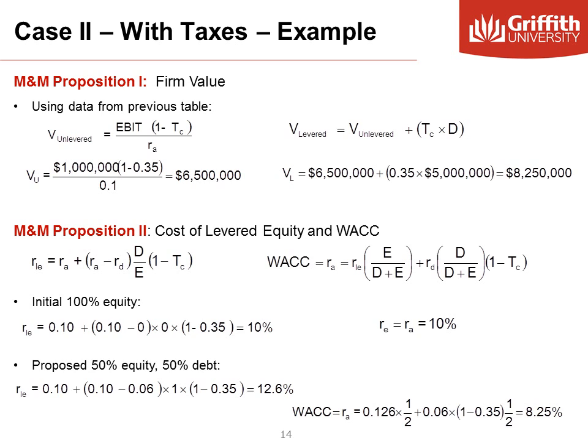So the value of the unlevered firm is after-tax EBIT divided by 10%, 6.5 million. Therefore, the value of the levered firm is 6.5 million plus the present value of the interest tax shield, or the 5 million debt multiplied by the 35% tax. By having debt and taxes, the company increases in value.